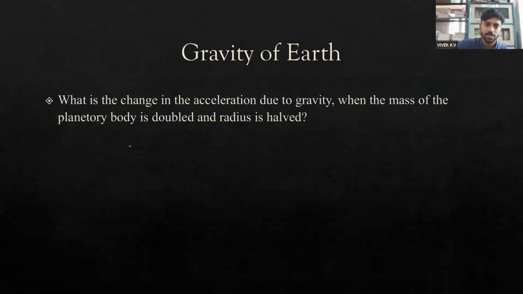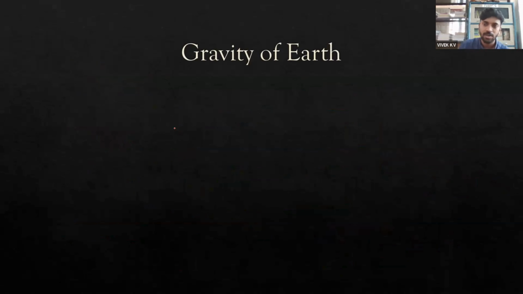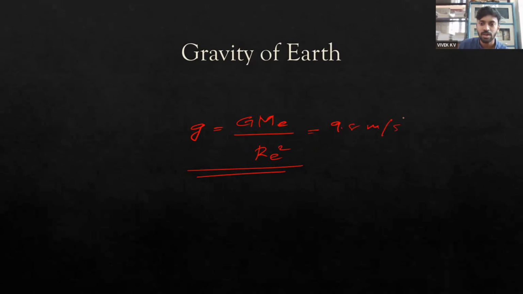Okay, so acceleration due to gravity, once again, if I recollect what I have said, is denoted by small letter g, and it only depends on three values. One is the universal gravitational constant, the other is the mass of the earth, like now we are actually talking about the gravity of earth, then the radius of the earth squared. So these are the factors on which acceleration due to gravity depends, and it will be equal to 9.8 meter per second square.